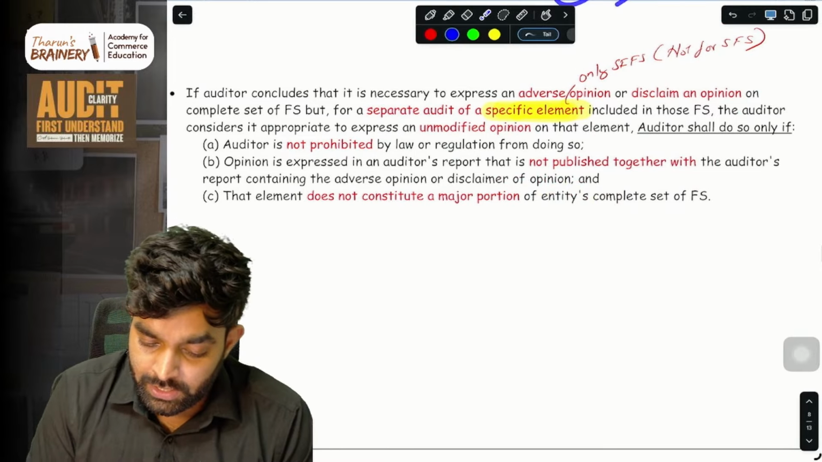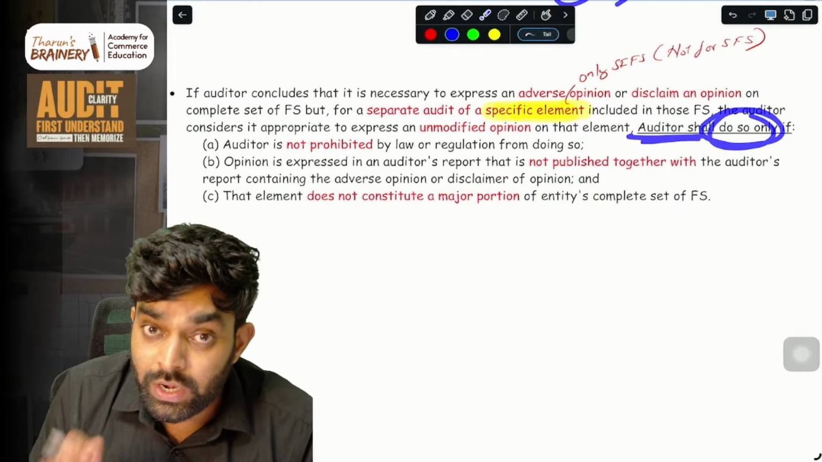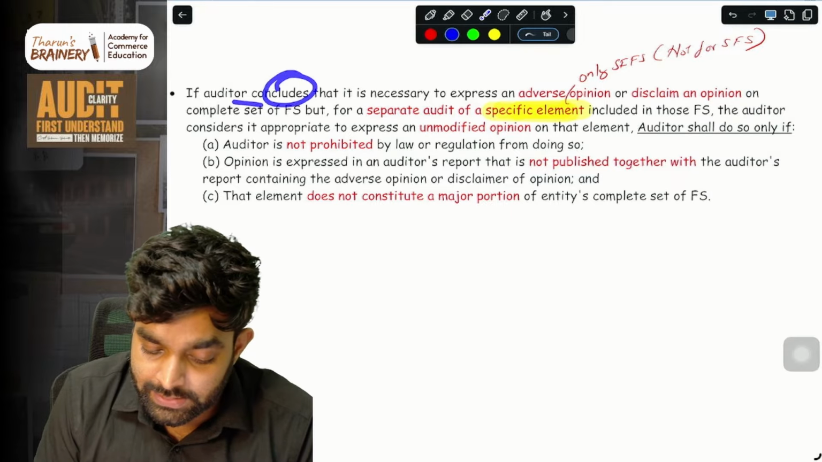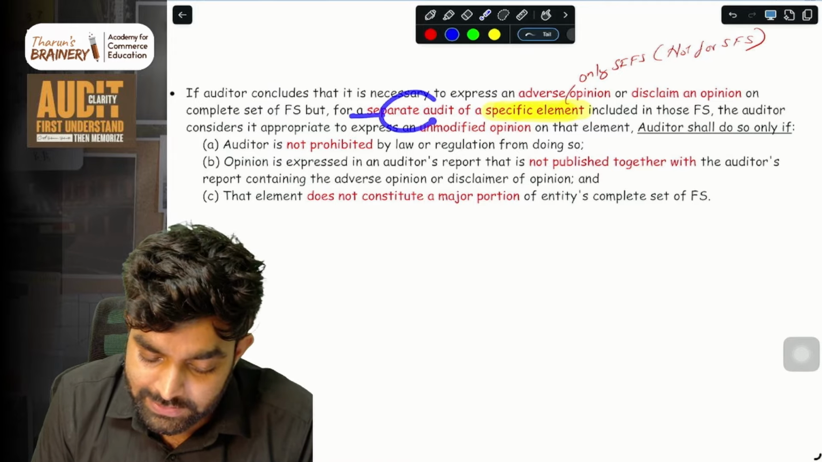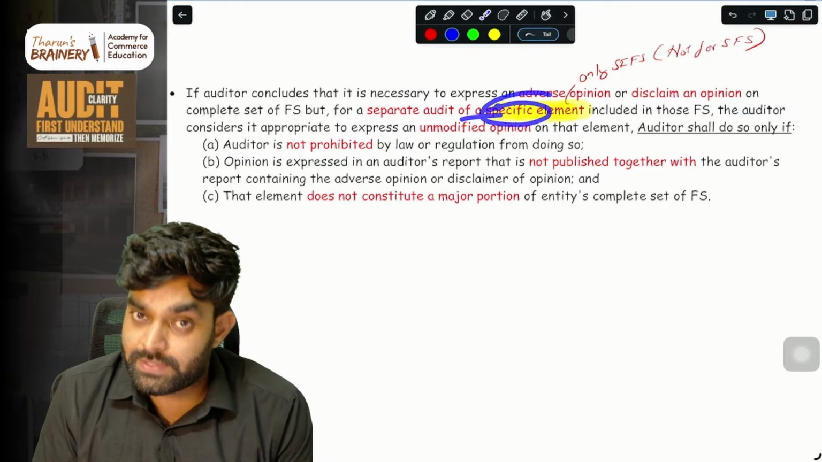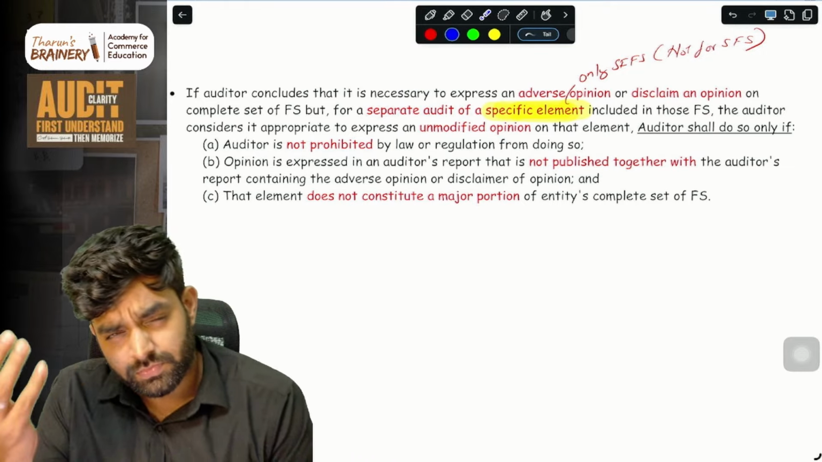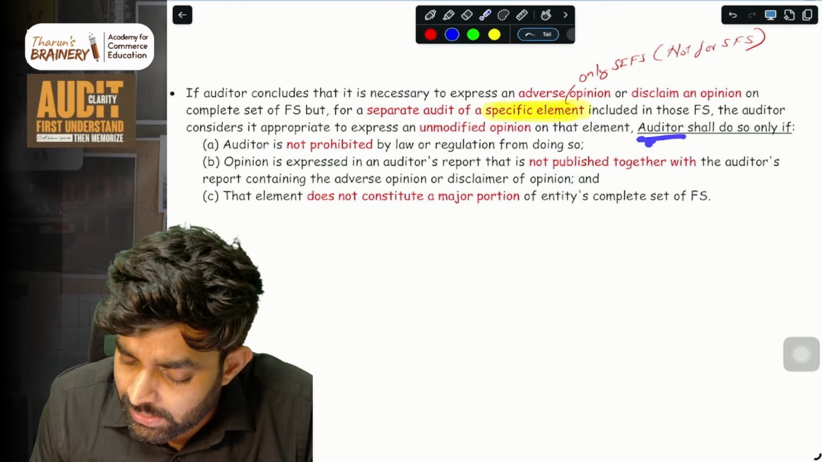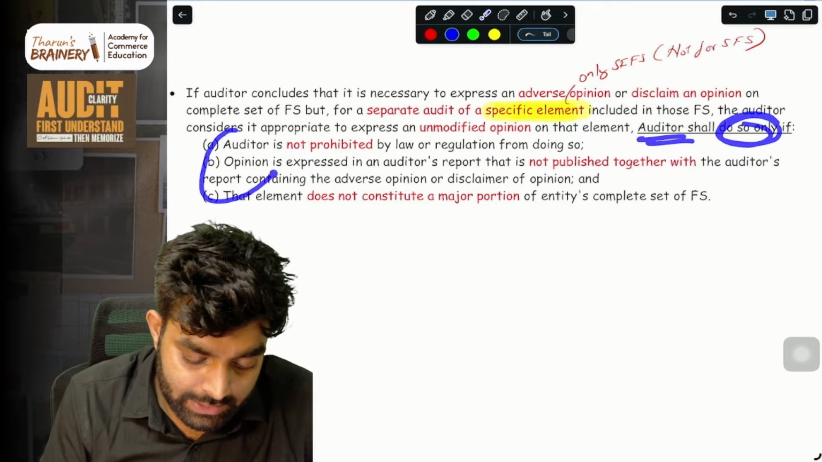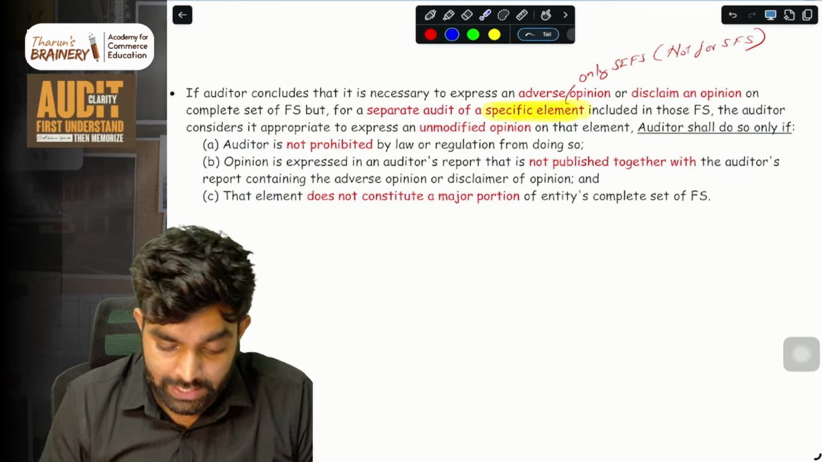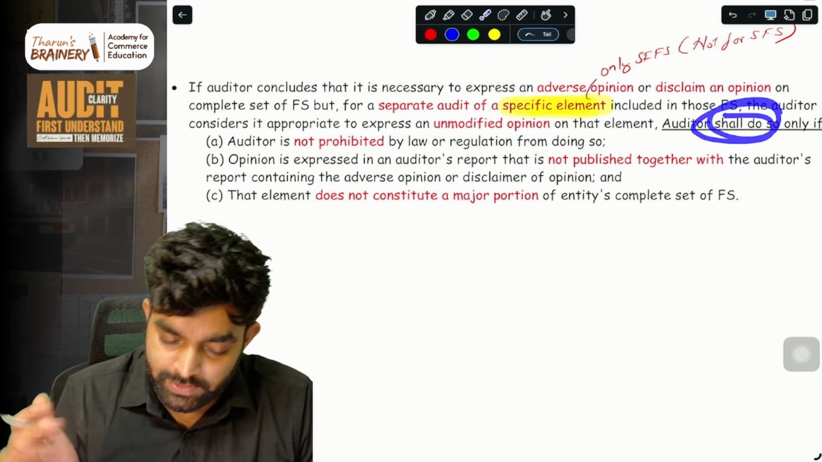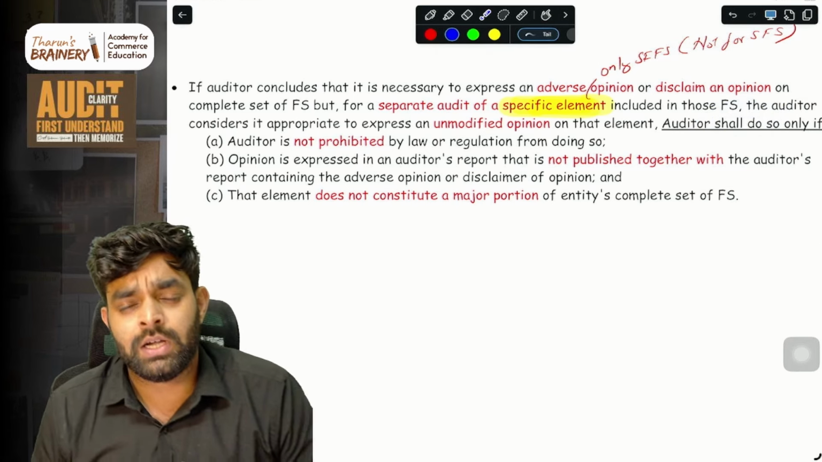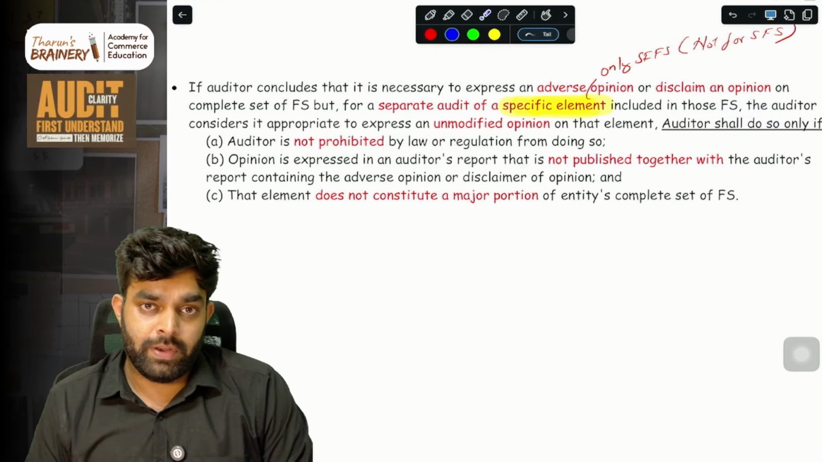What is that? The auditor shall do so only if the auditor concludes it is necessary to express an adverse opinion on the complete set, but for a separate audit of a specific element he is thinking to issue an unmodified opinion. He can do so only if these three conditions are fulfilled. This can be an important question. So if these three conditions are fulfilled, then he can issue an unmodified opinion.